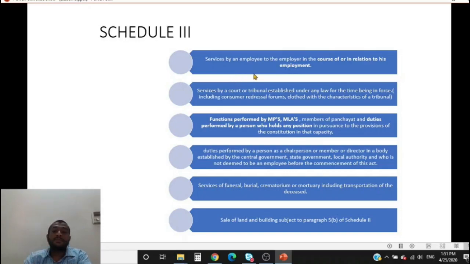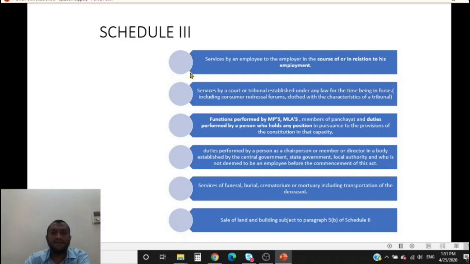Now let us say the employer provides food to the employee in the course of his employment contract. It is being provided free to all the employees. So this is also something in return for the service that the employee does. It is also covered here. If he charges something, then GST will come. It is a supply of food by the employer to the employee that is not as per the terms of the employment contract entered into.